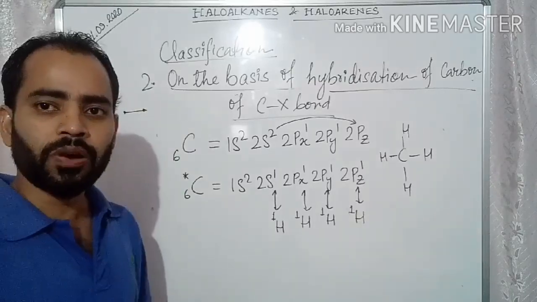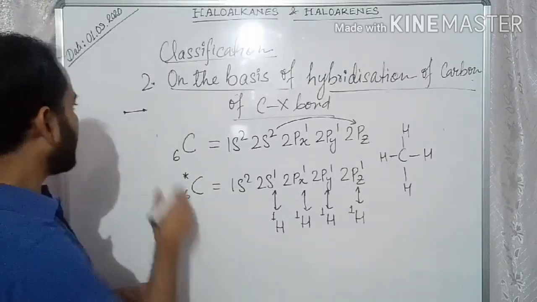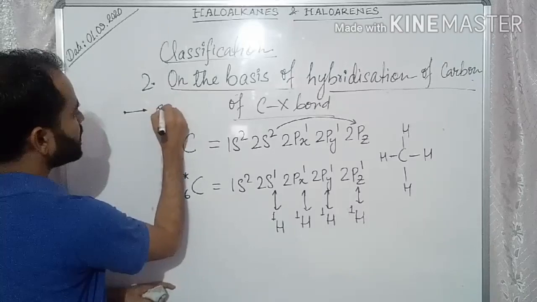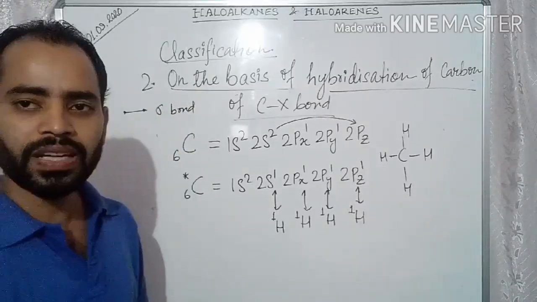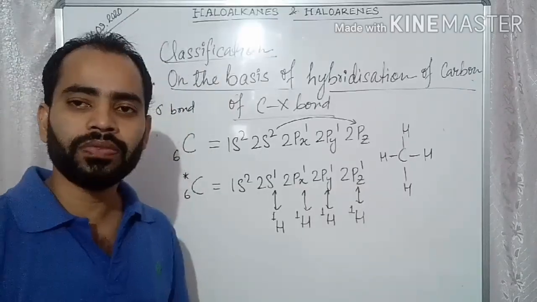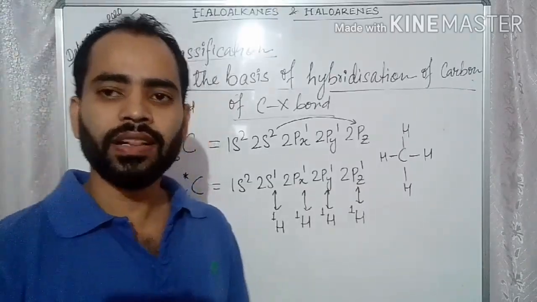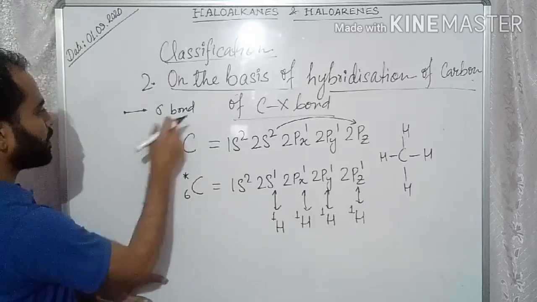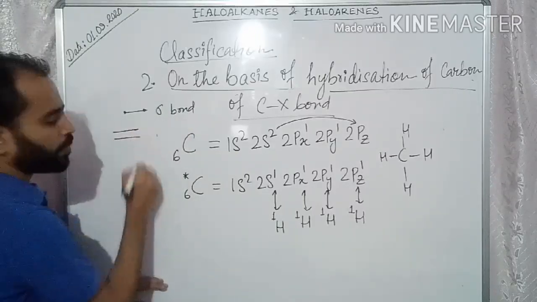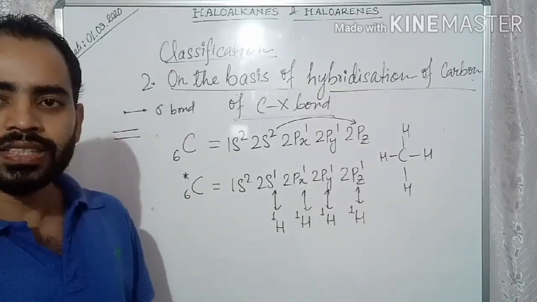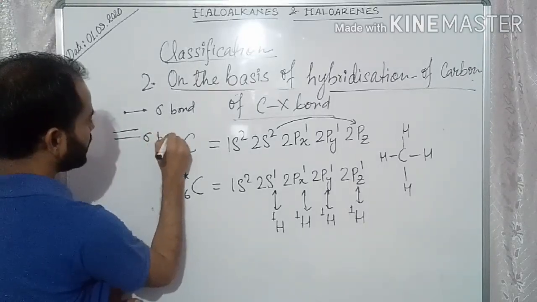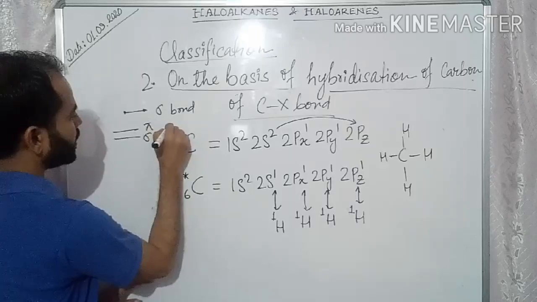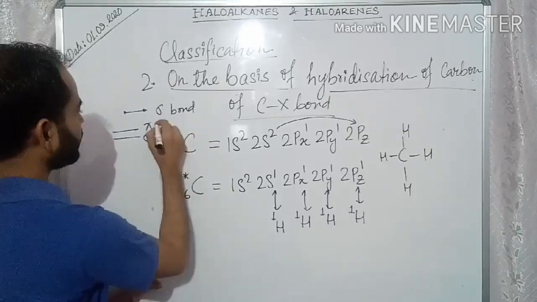A single bond is formed by the sharing of 2 electrons, and this is always a sigma bond. That is formed by the head-on overlapping of the 2 s orbitals or hybrid orbitals, sigma bond. If there is a double bond, then always one is sigma bond and another is pi bond.